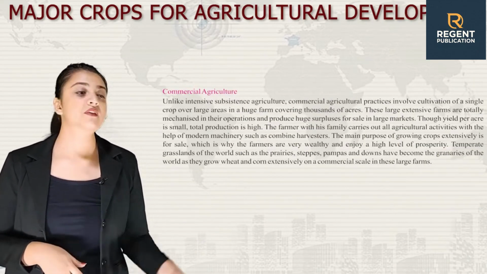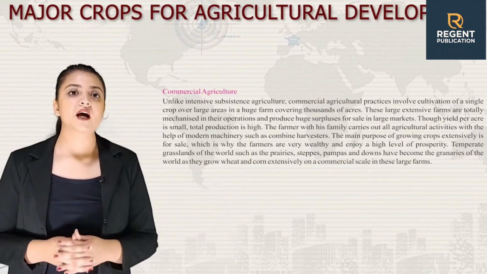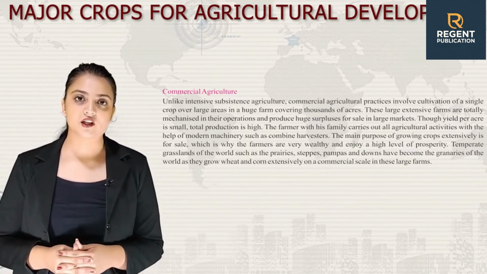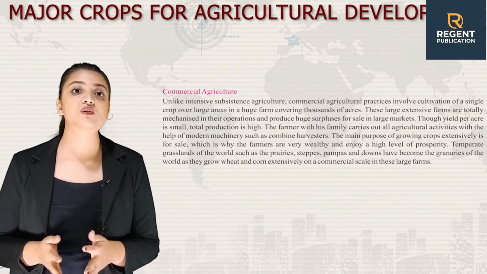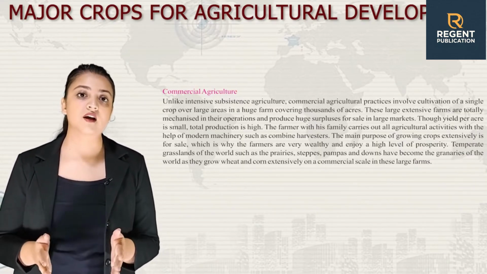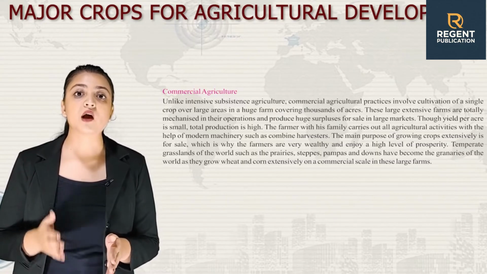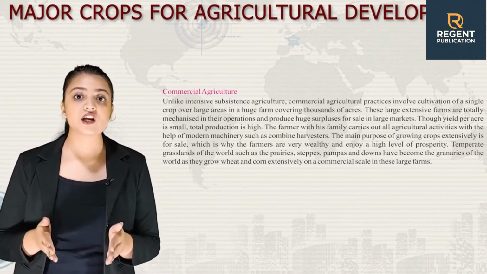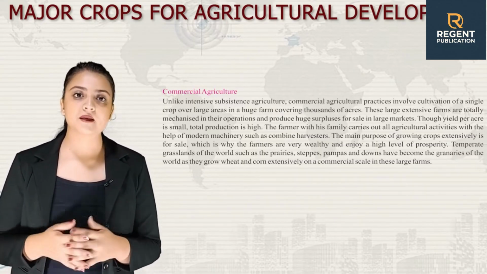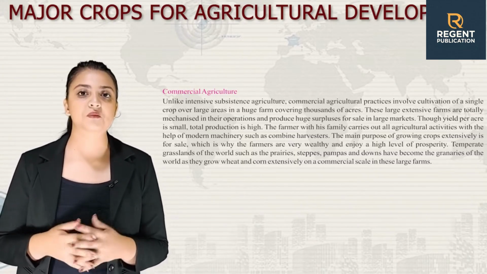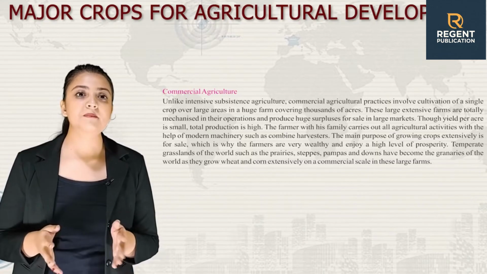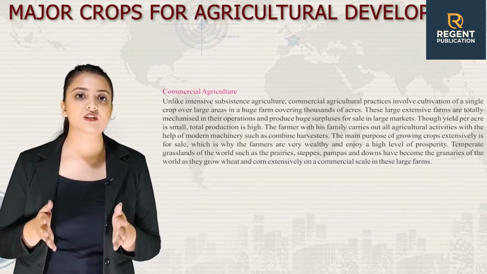Next up, we have commercial agriculture. Unlike intensive subsistence agriculture, commercial agricultural practices involve cultivation of a single crop over a large area in a huge farm covering thousands of acres. These large extensive farms are totally mechanized in their operations, producing huge surpluses for sale in the large markets. Though yield per acre is small, total production is high.